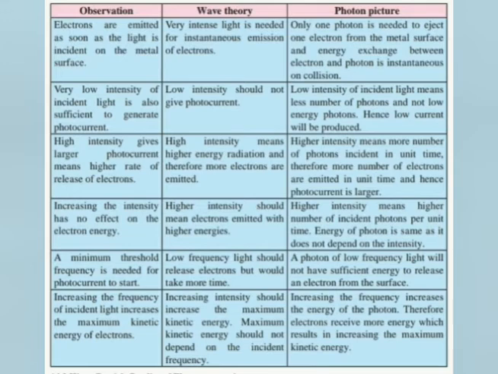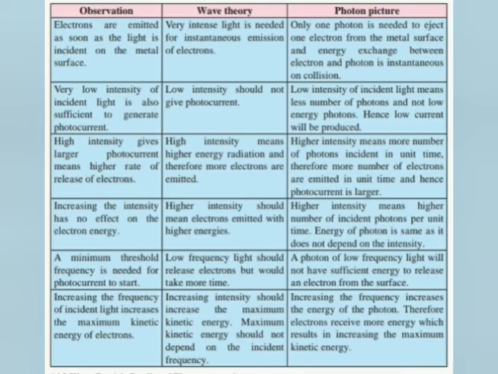But in the photon picture, low intensity incident on the metal surface emits a smaller number of photons, and less photon energy is involved when radiation of very low intensity falls. Here also you can see the difference: more photons are incident in unit time, and therefore more electrons are emitted in unit time, hence the photocurrent is large. It means the assumption in unit time has been considered.